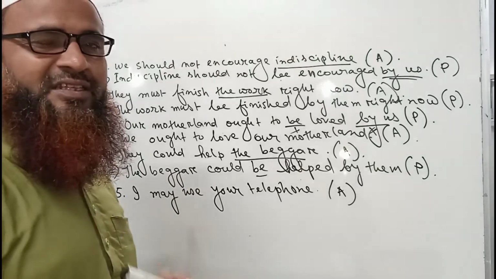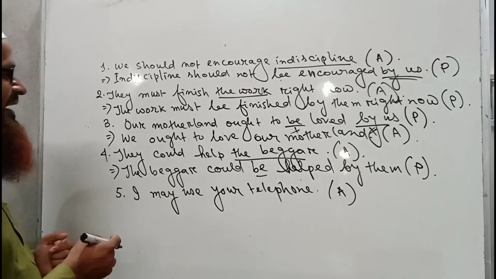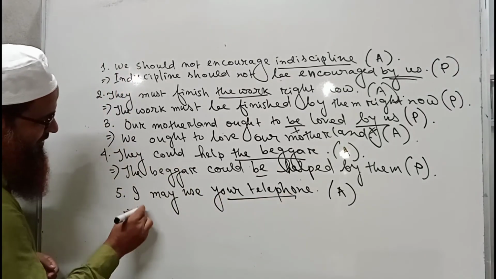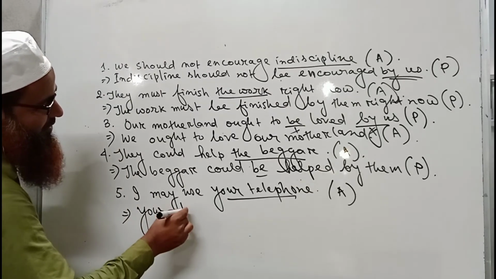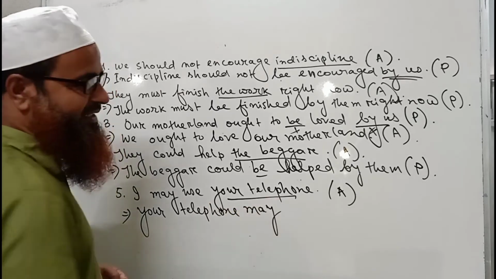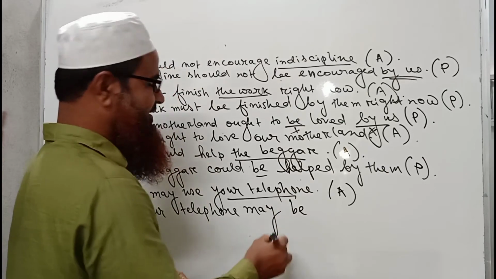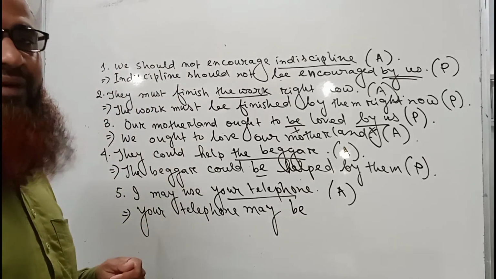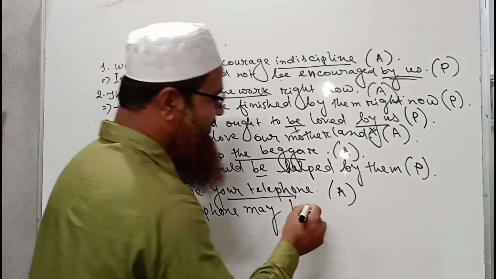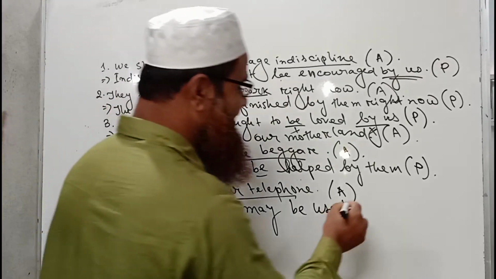The same cassette is being played again and again. Now, I may use your telephone. Here the object is your telephone, so we have to write "your telephone" first. "May" must be written here: your telephone may. Then there will be "be", and the main verb is used, so you have to write its past participle. Your telephone may be used by me.